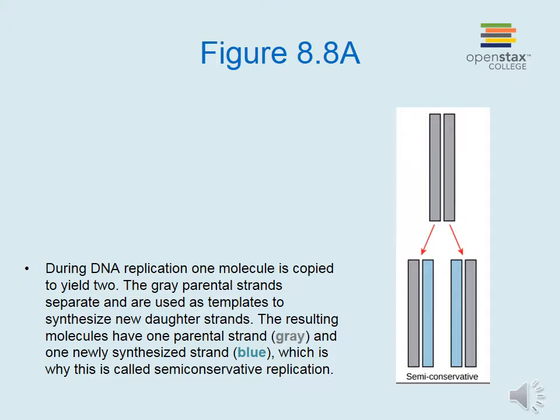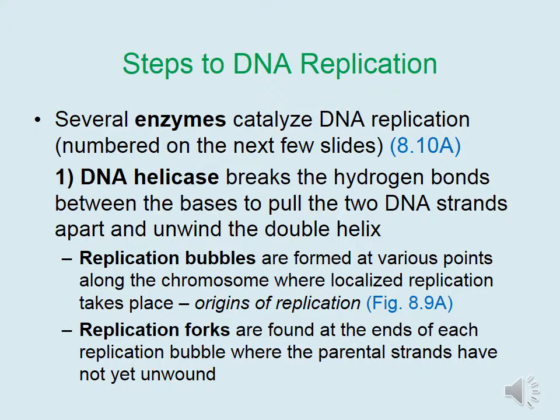The gray parental strands separate and are used as templates to synthesize new daughter strands. The resulting molecules have one parental strand in gray and one newly synthesized strand in blue, which is why this is called semiconservative replication. Several enzymes catalyze the steps of DNA replication, and these enzymes are numbered on the next few slides. DNA helicase breaks the hydrogen bonds between the bases to pull the two DNA strands apart and to